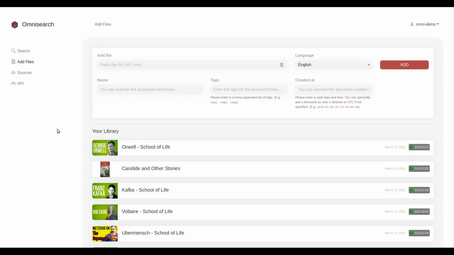Hi and welcome to this really quick demo of Omnisearch. We're going to go through all the basic functionality of ingesting, transcribing, and then searching audio and video files and other files such as books and PDF files. And then at the end we're going to see how we can integrate this functionality into a third-party site using the API. Okay, so let's get to it.